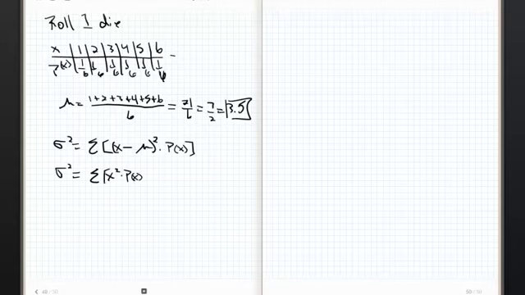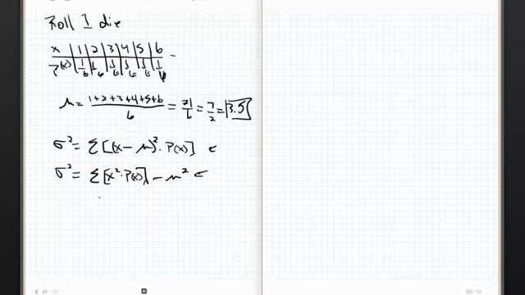To be honest with you guys, I don't remember these formulas if I can avoid it. I just look them up when I need them, because a calculator can spit them out. There's lots of ways to do this. This is an easy way to understand it theoretically. This is the easiest way to do it computationally.